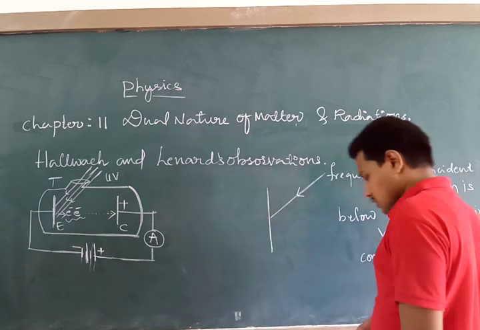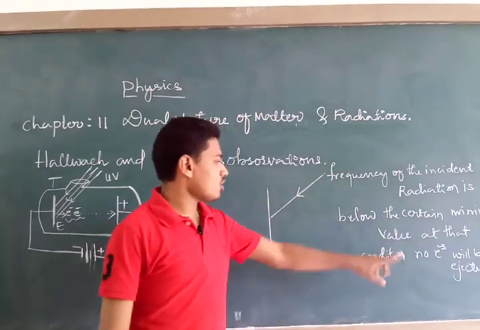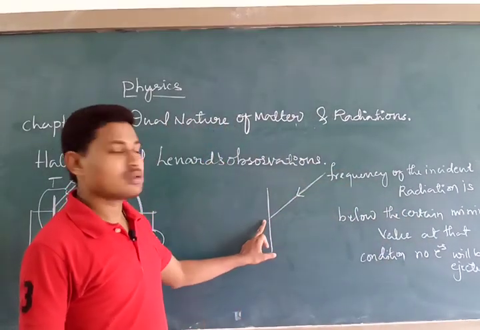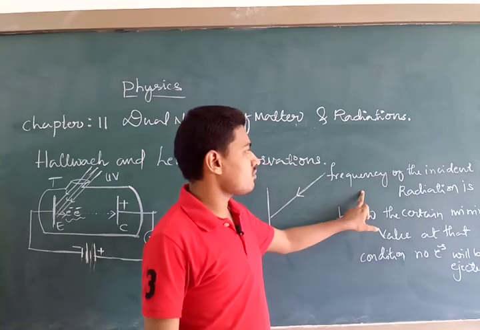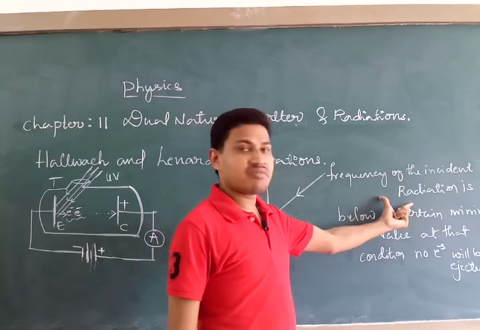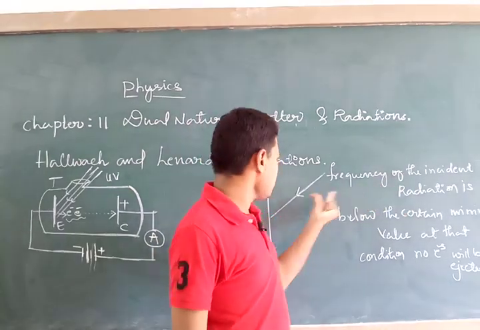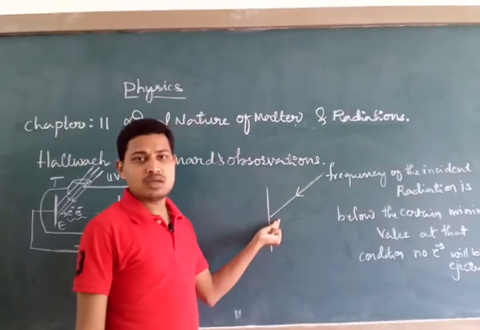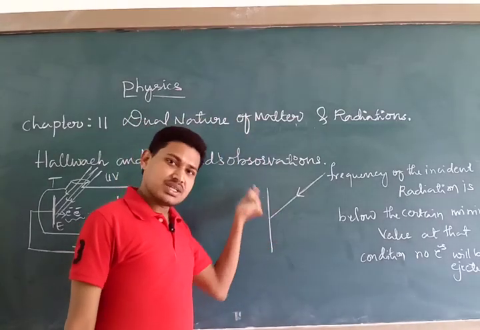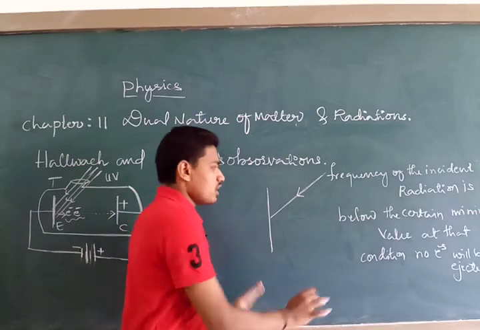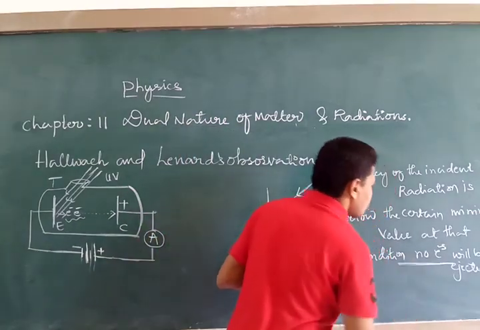It means for the ejection of electrons from the surface of a metal, the frequency should have a certain particular minimum value. Suppose if you go below that minimum frequency, no emission of electrons takes place.